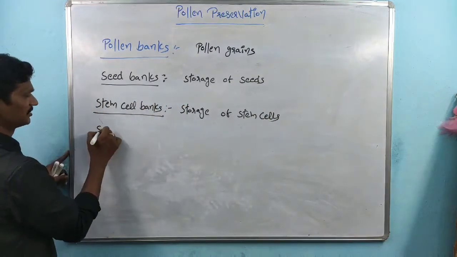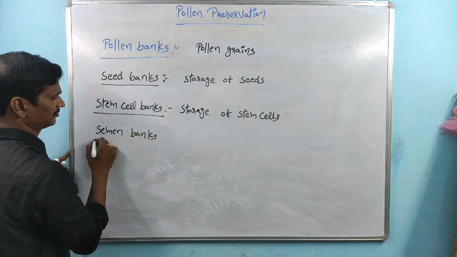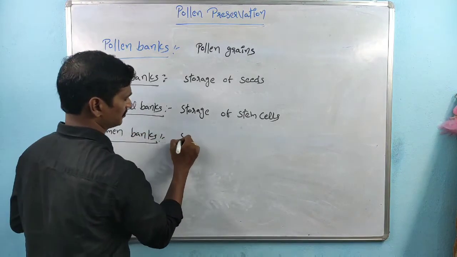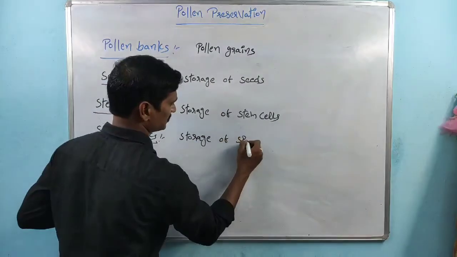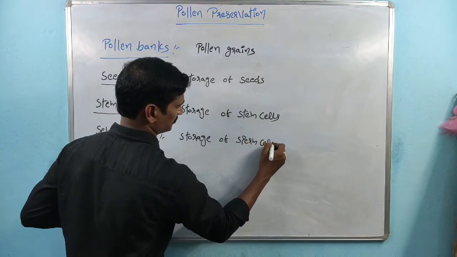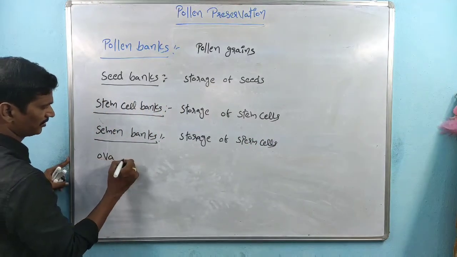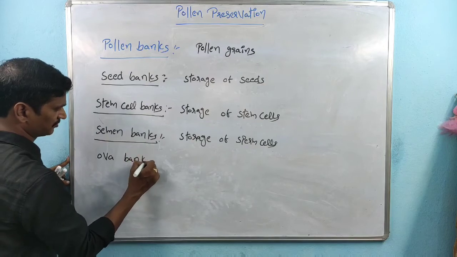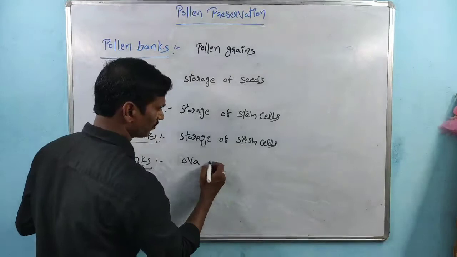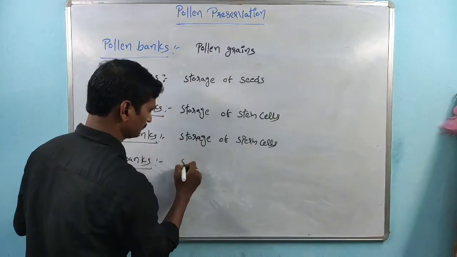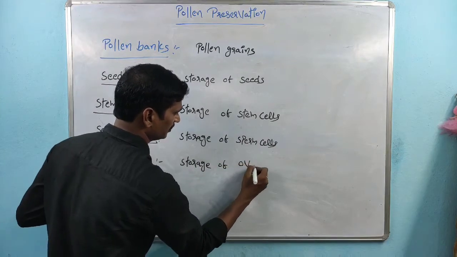Right. Next one is semen banks, storage of sperm cells. And the next one is ova banks, whatever ovules are produced, storage of ova.